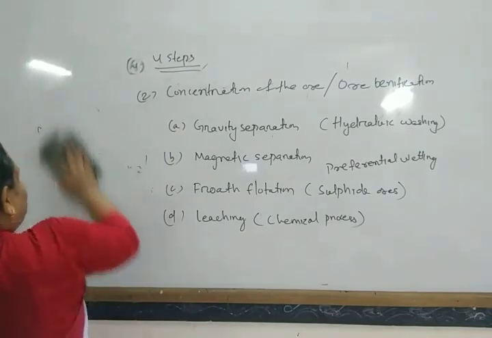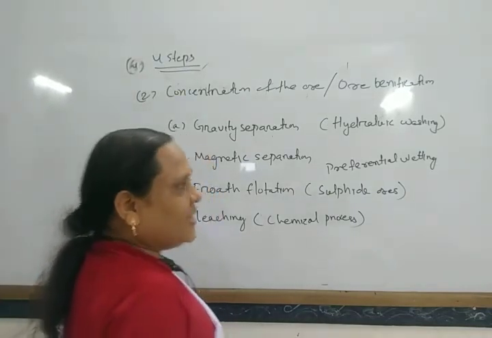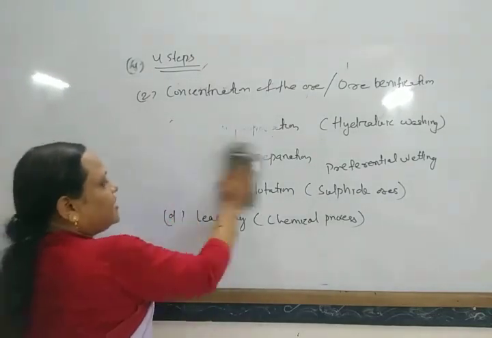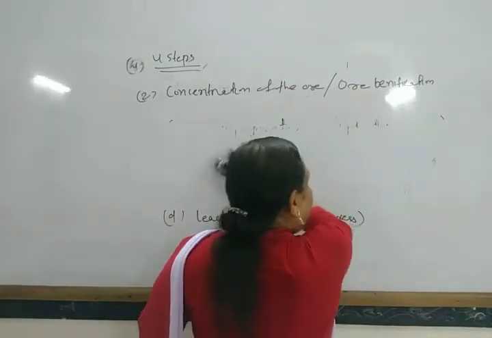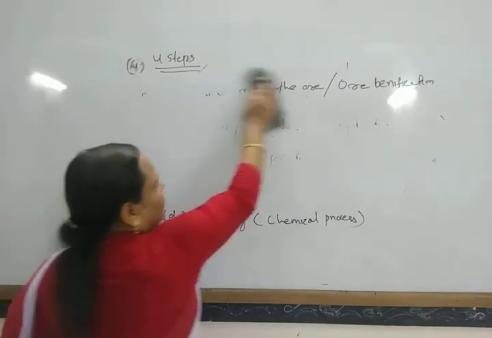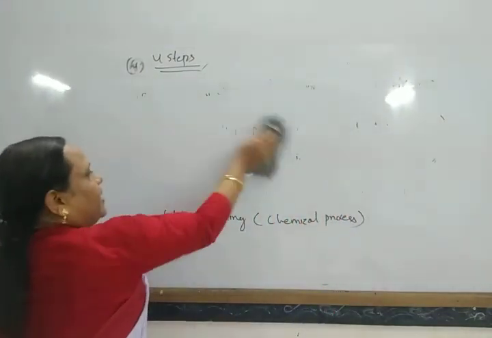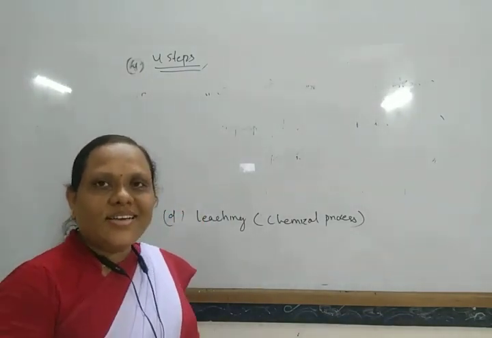Next, another process is known as leaching, and leaching is a chemical process. All the other processes are generally physical processes, but leaching is a chemical process, and generally it is used for ores where the ore is soluble in a particular reagent or a particular solvent.